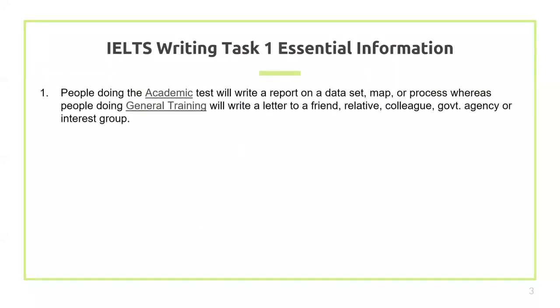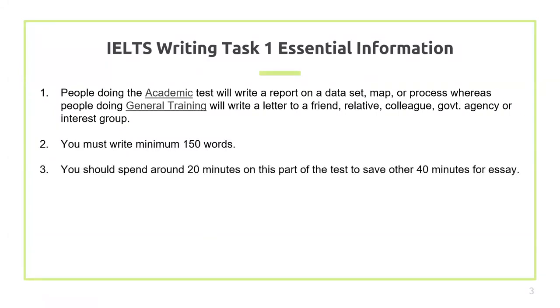People doing the academic test will write a report on a data set or a map completion, process chart, bar chart, pie chart, pillar chart, then a comparison between the maps of past and present, or sometimes two maps of present and future as well. Whereas in general training, they need to write a letter to a respected person. Minimum word count is 150 words.